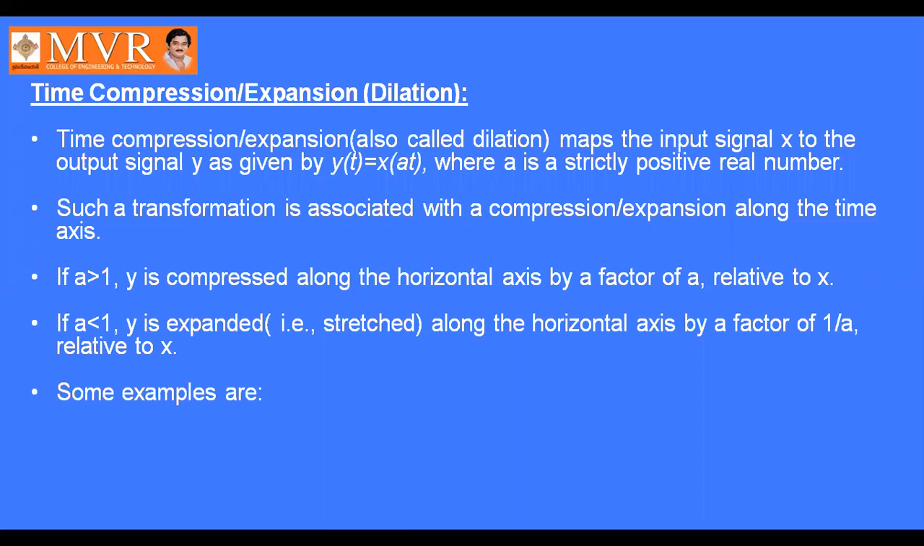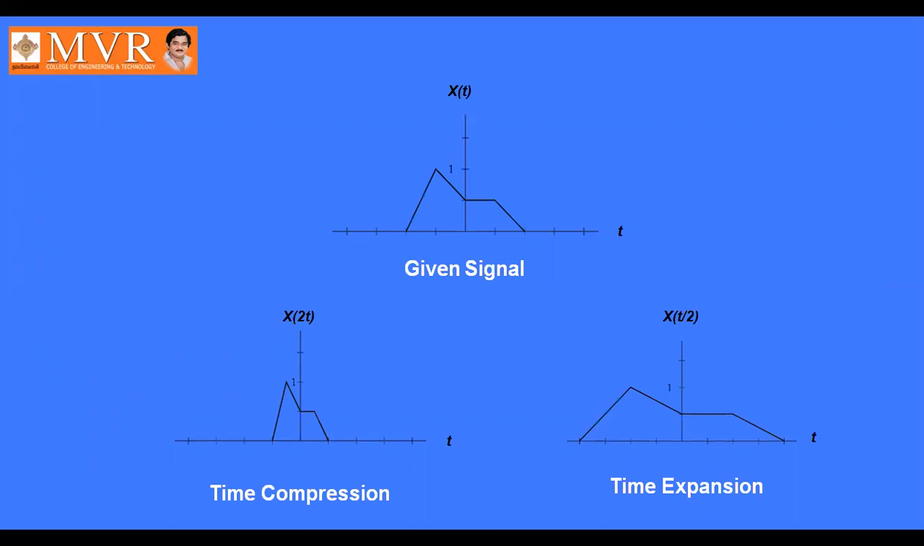Next, time compression and time expansion. It is also called dilation. So it is represented by y of t equal to x of at. It may be compressed or expanded, depending upon the value of a. If it is at, it is expanded, it is 1 by a. It is compressed, like that. See, like that. Okay, this is compression and this is expansion.